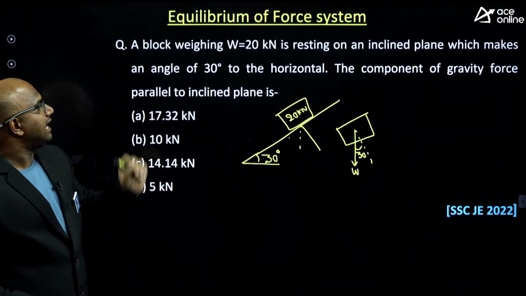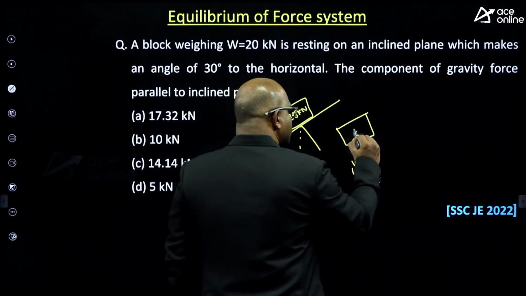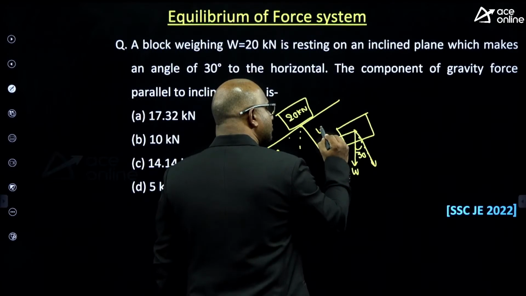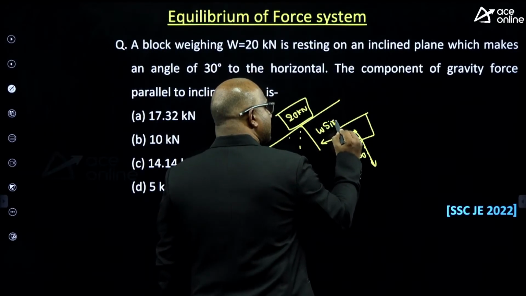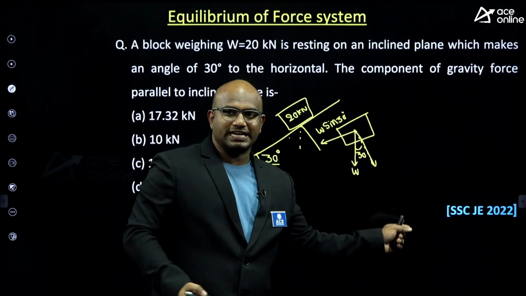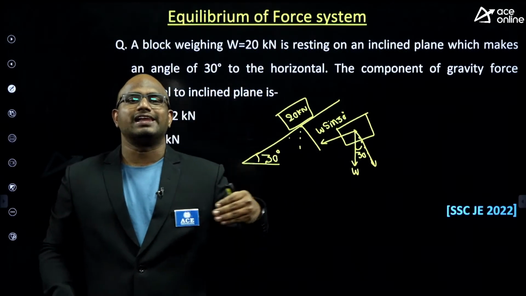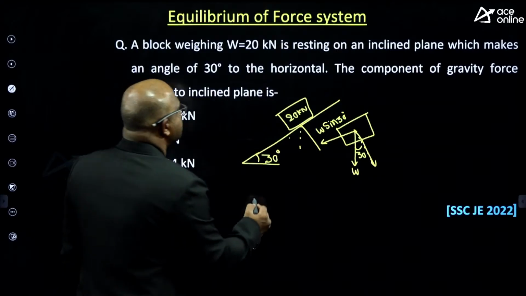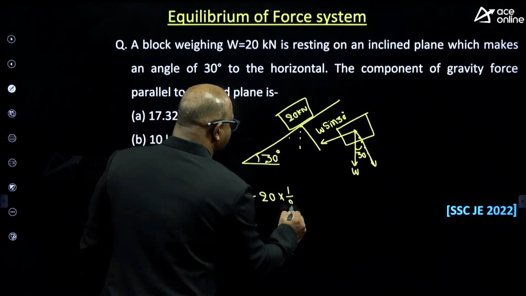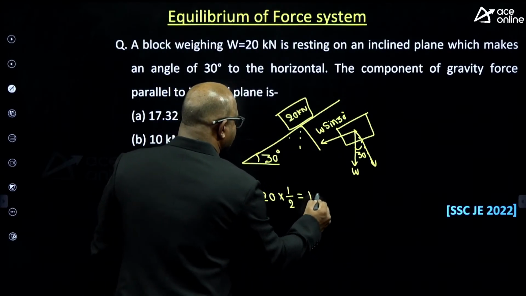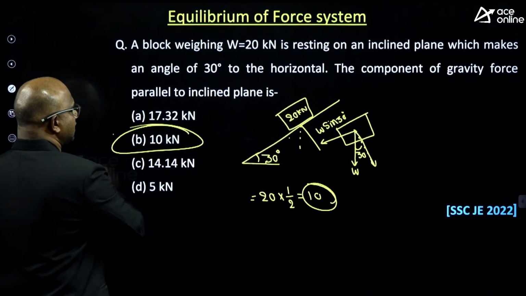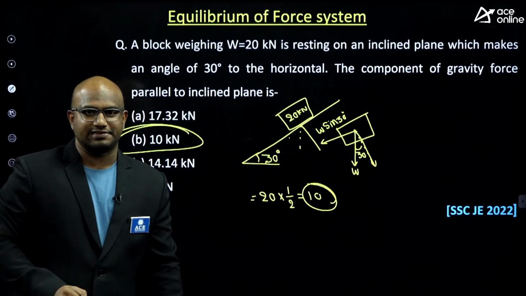He's asking what is the component of gravity force parallel to the inclined plane. So this is the perpendicular, this is the parallel. This is W sine theta, W sine 30. Cos 30 will be perpendicular to the inclined plane, sine 30 will be parallel to the inclined plane. So how much is coming? 20 into sine 30. Sine 30 means 1 by 2. Answer is 10 itself. It is matching with option B, the right answer.